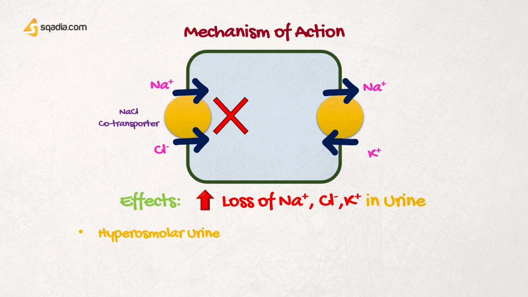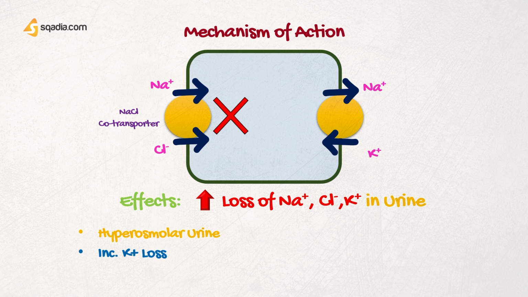Now, this was the effect on sodium and chloride. What is the case with potassium? Now, when more sodium is presented to the fluid in the distal tubules, more potassium will be exchanged for that sodium, and hence more potassium will be lost in the urine. So, this is going to be an important adverse effect, particularly when they are used for a longer period of time. So, potassium levels need to be monitored very carefully prior to beginning the therapy with diuretics and also during the therapy.